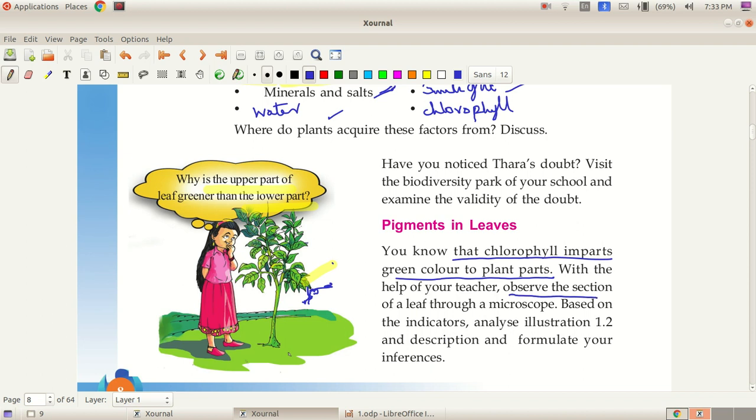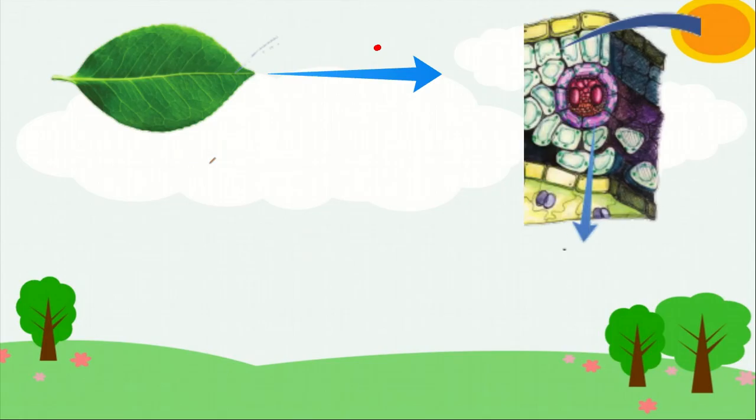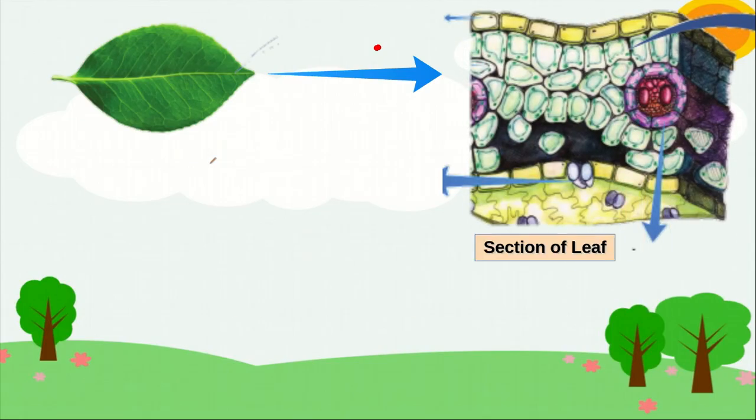Observe the section of a leaf through microscope. Here you can see the section of a leaf. The upper part is called epidermis. This one is called epidermis. In this cell you can see the chloroplast.